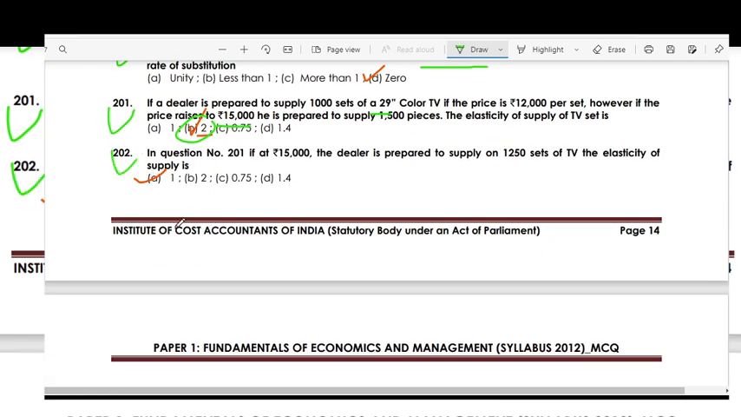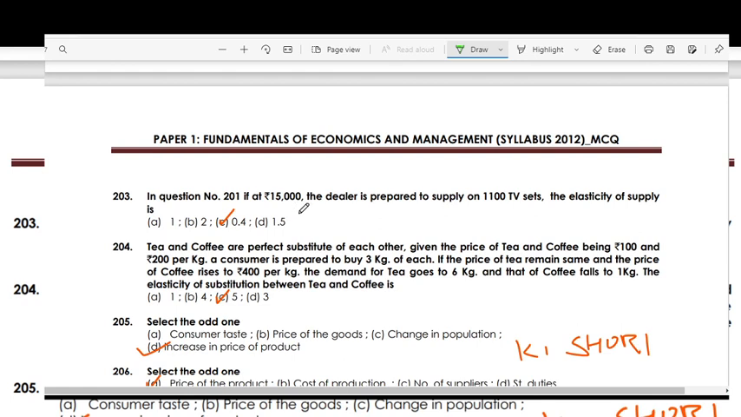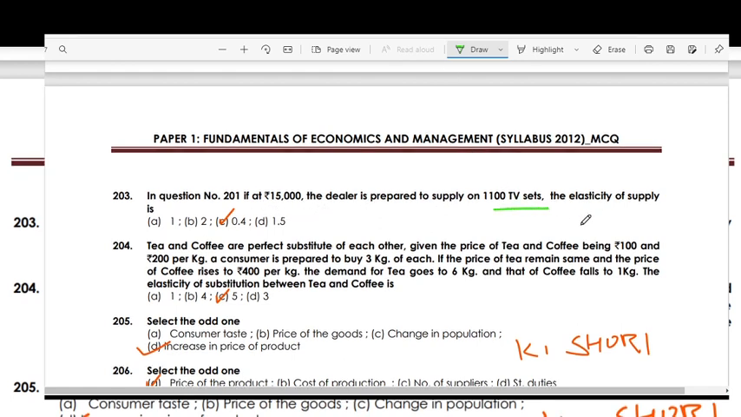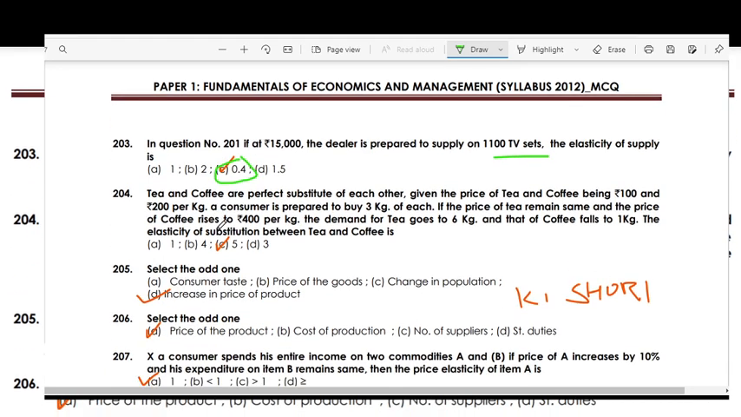In this question, if at 15,000, in case of a price rise of the TV set, the dealer is prepared to supply 1250 sets of TV, the elasticity of supply is 1. If at 15,000 the dealer is prepared to supply 1100, then the elasticity of supply is 0.4.